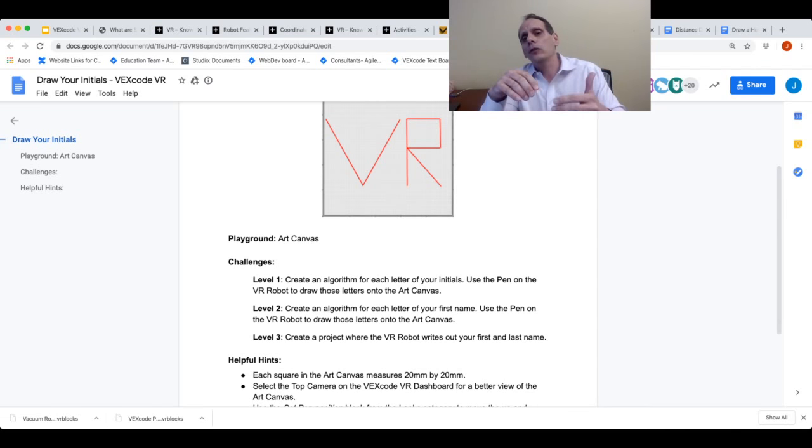If you've been using VEX Robotics in your classroom, obviously we feel that VEXcode VR will be a great opportunity for your students to stay connected to VEX Robotics and continue to learn computer science. If you have not used VEX in your classroom before, but you're looking for ways to incorporate computer science in more interesting ways while your students are currently learning from home, we would welcome you to begin